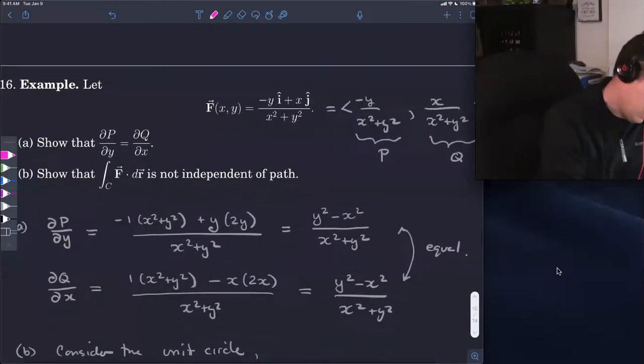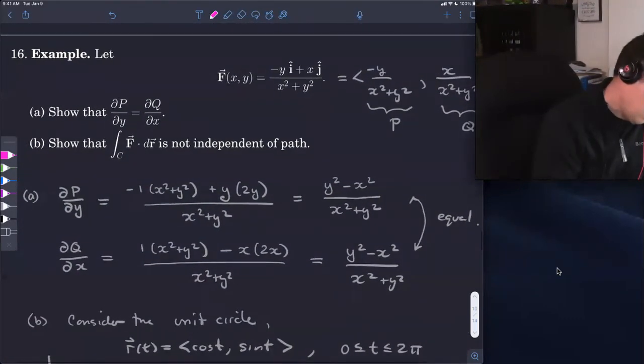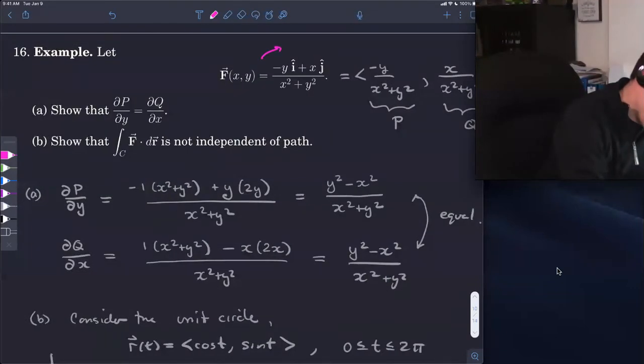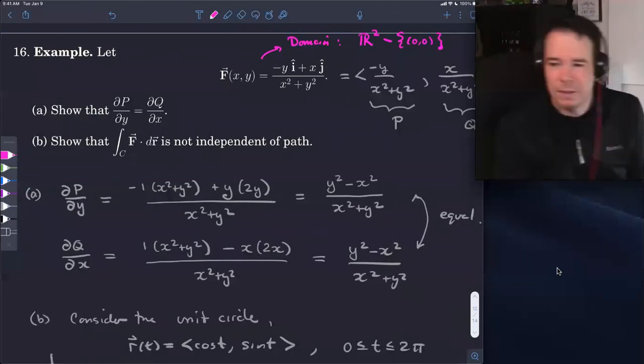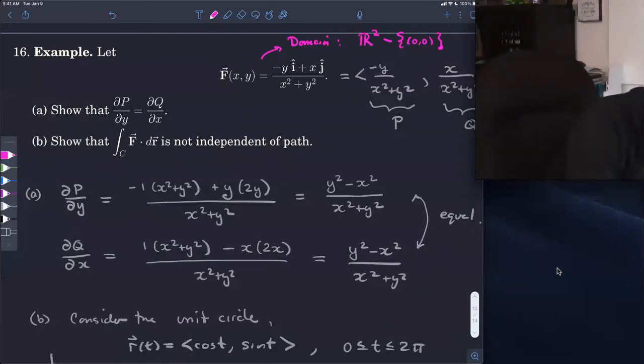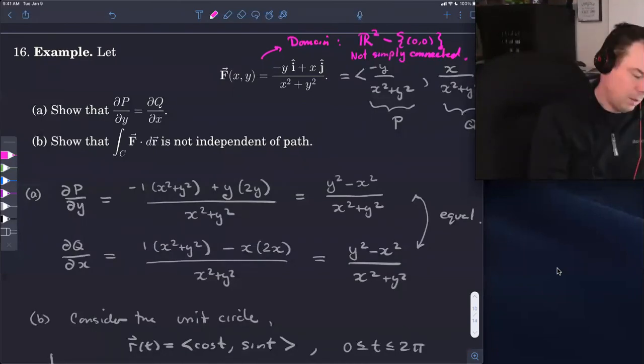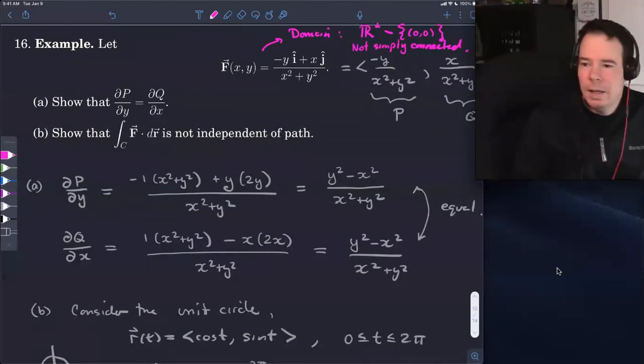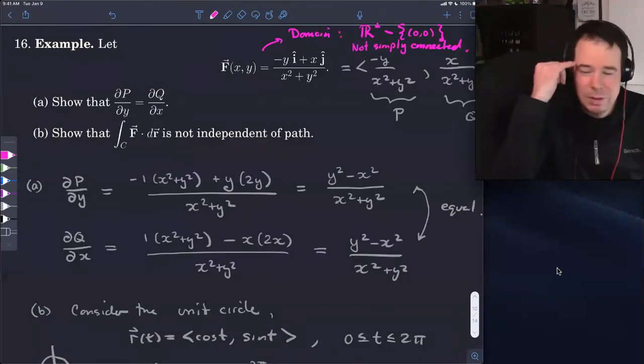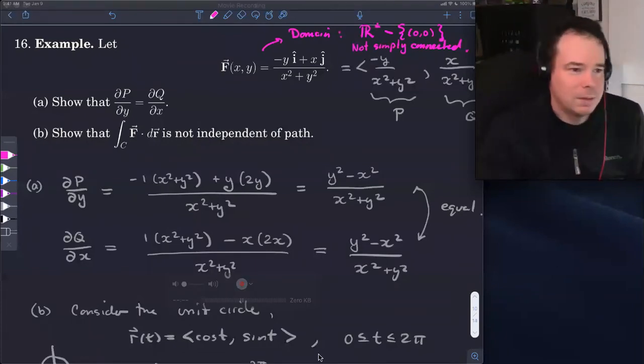When I look at the example, the domain is all of R2, but I have to remove the origin because that would cause division by 0. And this is not simply connected then because there's a hole in it. The origin has been removed, so not simply connected. And so theorem 6 doesn't apply. Even though the partials were equal, theorem 6 doesn't tell me it's conservative because the hypothesis wasn't satisfied.